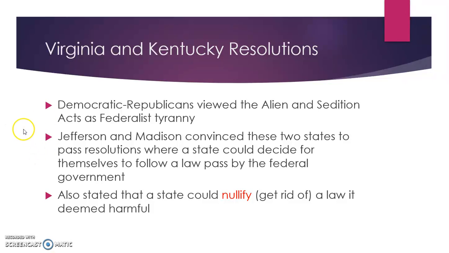of our fundamental rights. So Jefferson and Madison convinced two southern states to pass resolutions where a state could decide for themselves whether to follow a law passed by the federal government. So any law that's passed by the federal government, it's basically the states that would then get to decide whether or not they would want to follow that. Now that would strengthen states' rights and then lessen federal rights, because it takes away power from the federal government and gives it to the state government. It also stated that a state could nullify, which means to get rid of, a law it deemed harmful.